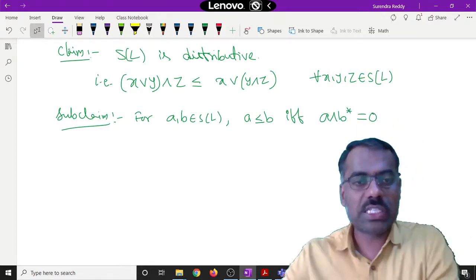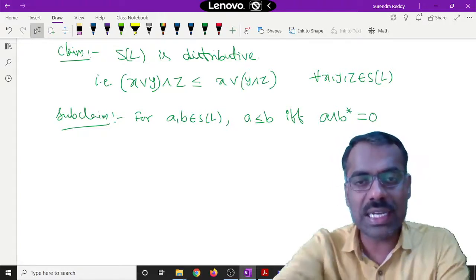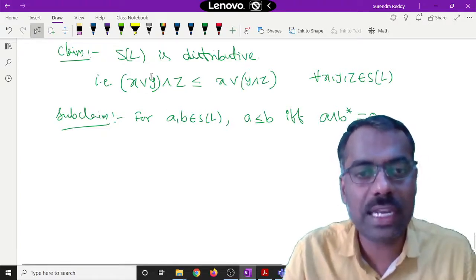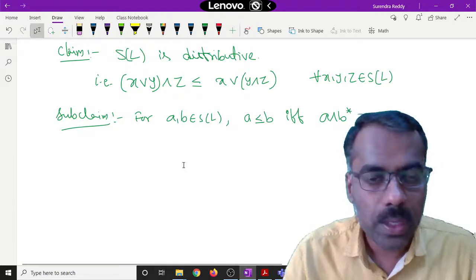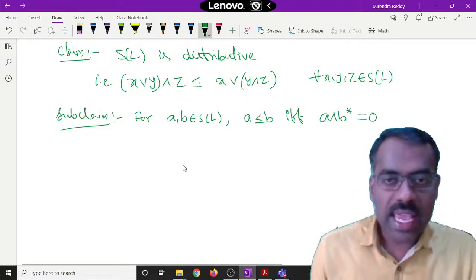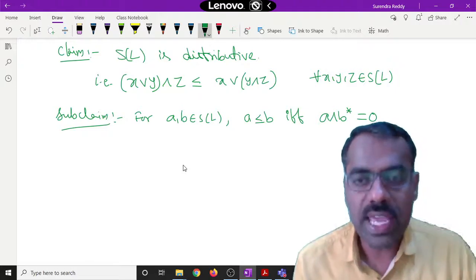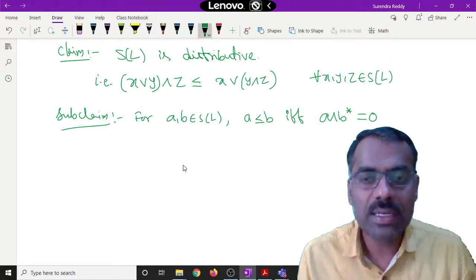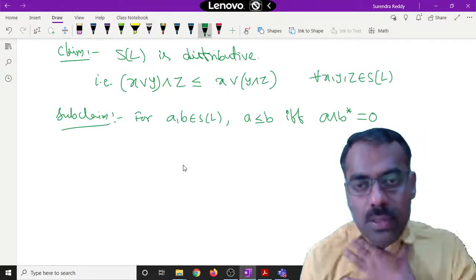First we prove this, and we will see that we use this statement several times while getting this result. So what are we going to first prove? That A is less than or equal to B if A meet B star is equal to 0.